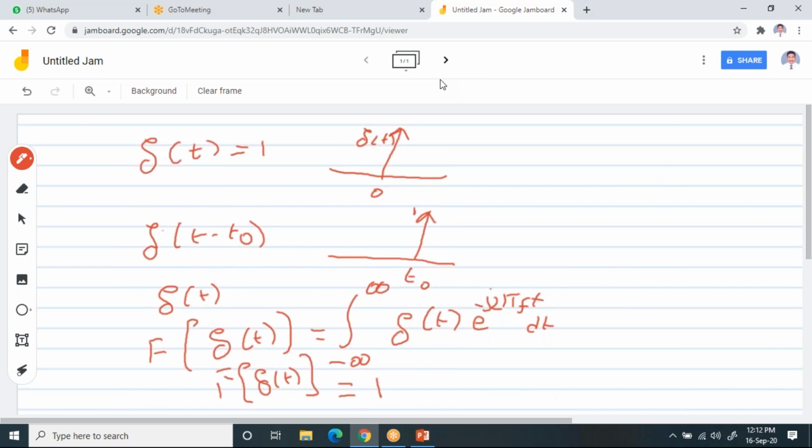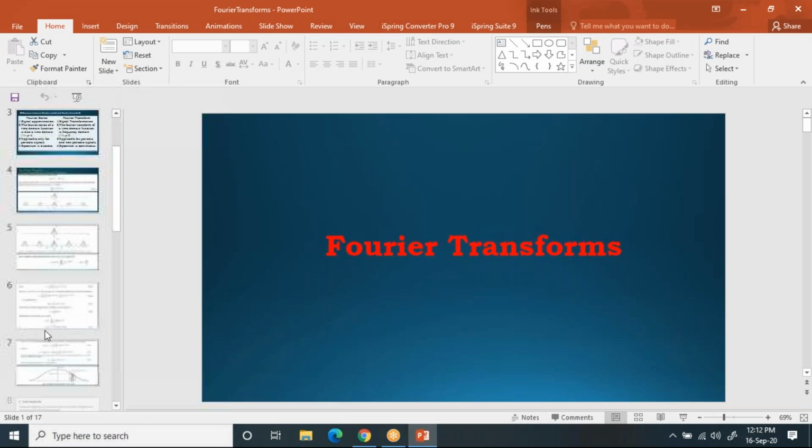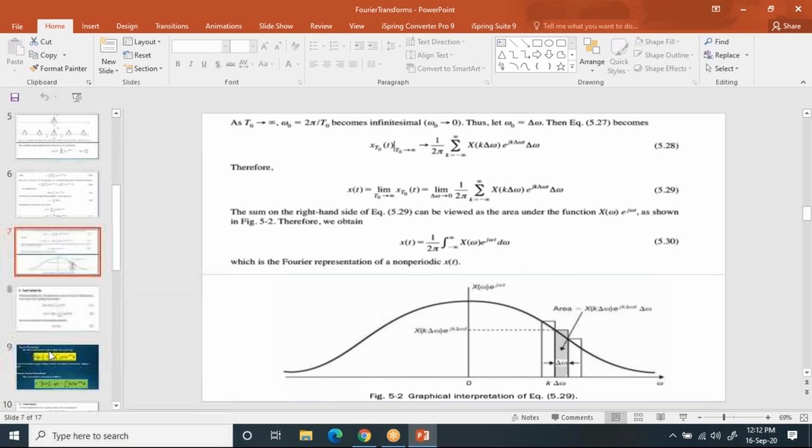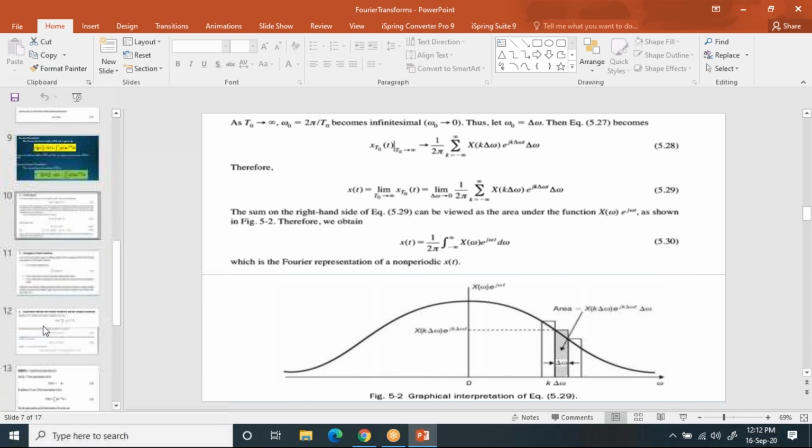Now note down the next question. Find the Fourier transform of unit step function.